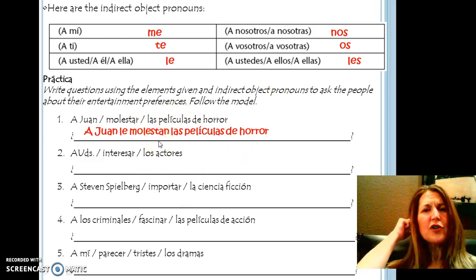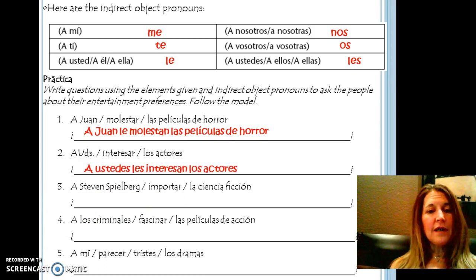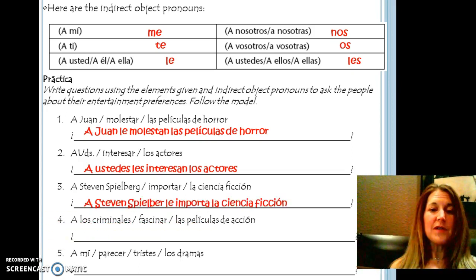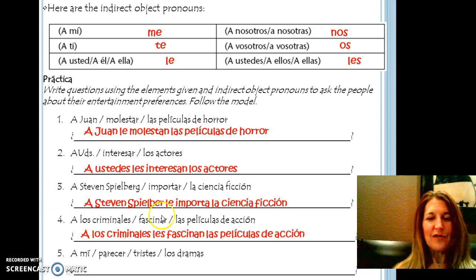So what you can do here is pause it to do your practice and I'll just tell you the answers. So just be sure to pause it because I'm going to be saying the answers and showing them right away. A ustedes interesar los actores. A ustedes les interesan los actores. Muy bien. Número 3. Be sure to pause it. A Steven Spielberg le importa la ciencia ficción. 4. Pause it. A los criminales les fascinan las películas de acción. So notice the verb is plural because movies is plural.